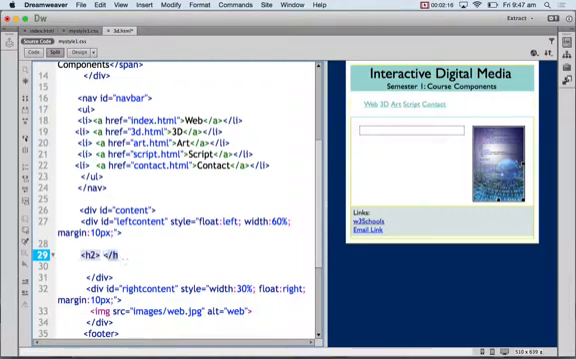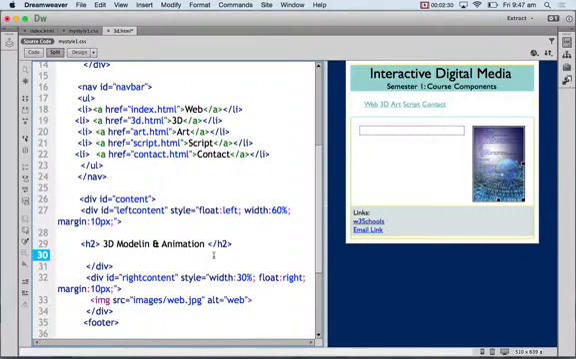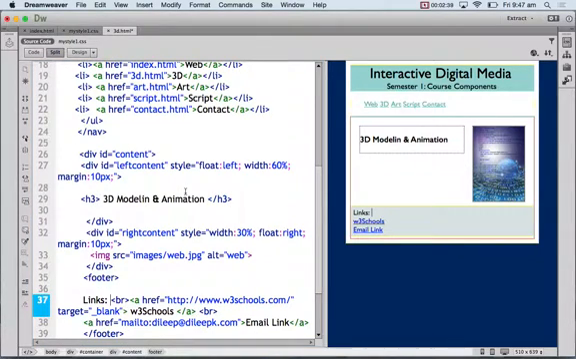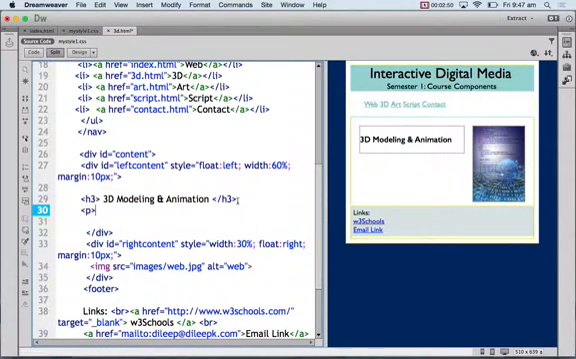If I have a correct tag and I just close it, it will actually close it for me. 3D modeling and animation. Okay, so I get 3D modeling and animation. Maybe it's too big. Maybe, yep, 3D modeling and animation. Then you can have some kind of a paragraph about the software being used.